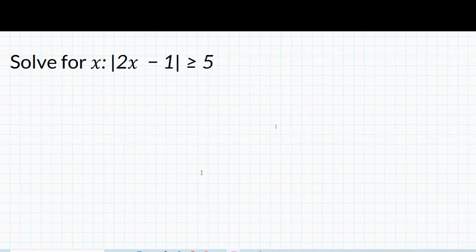This is something you're most likely going to see in Algebra 1 and Algebra 2. Some schools may do this in grade 8, but I think it's more an Algebra 1, Algebra 2 topic. What we're going to do here is solve for x. We have the absolute value of 2x minus 1 greater than 5. We're going to use this information to get all the values of x. Remember that when you're dealing with inequalities, you're looking at a range of values. So you're not looking for just one answer or two answers. You're looking for a range of values.